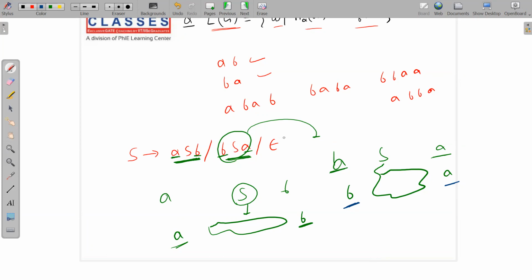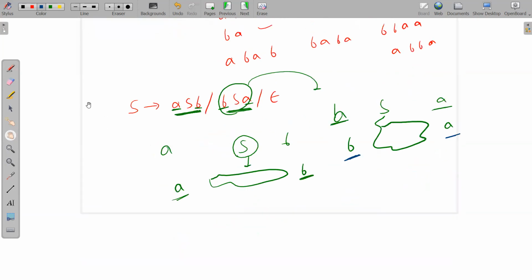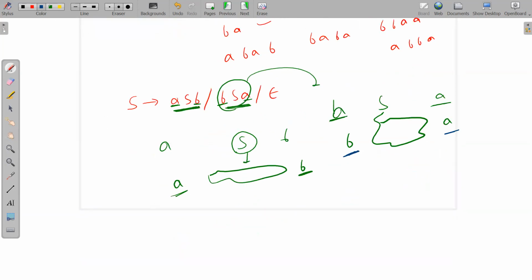Just write one more production here, or let me do it properly. I will write S implies aSb. So aSb means what? Equal A's followed by equal B's. bSa means what? Equal B's followed by equal A's. And null, so you can terminate it. So this is the grammar.